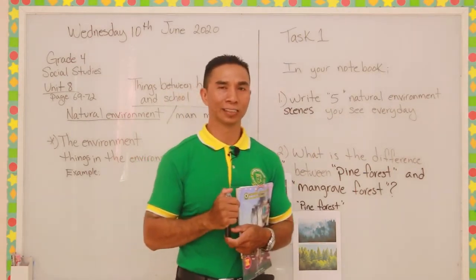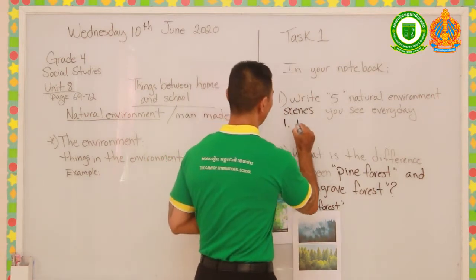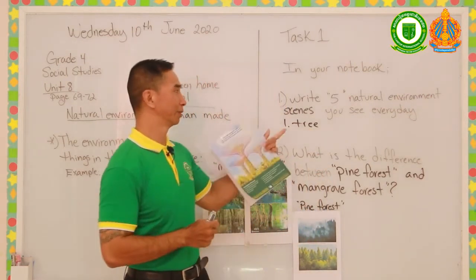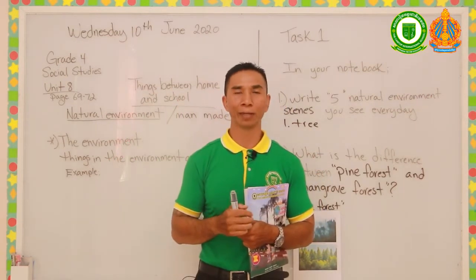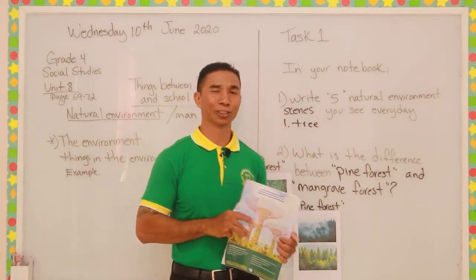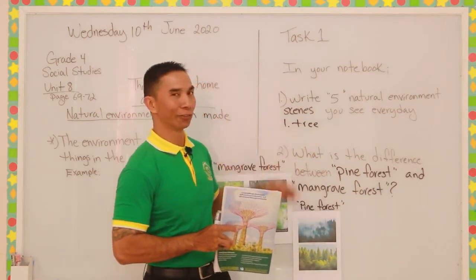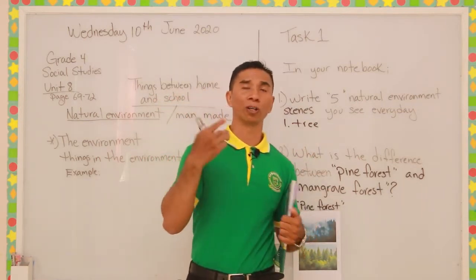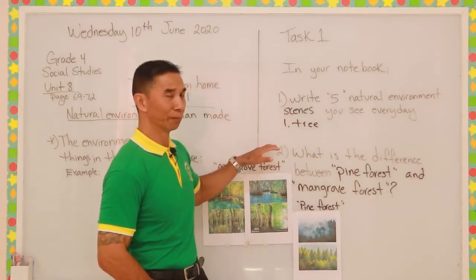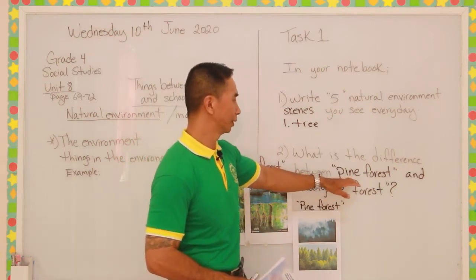As for my first example, I gave you the tree. The tree is one example of a natural environment scene because a tree is not man-made. So you can use my tree as your answer too. So you have to list 4 more natural environment things that you see every day at home or on the way to school.